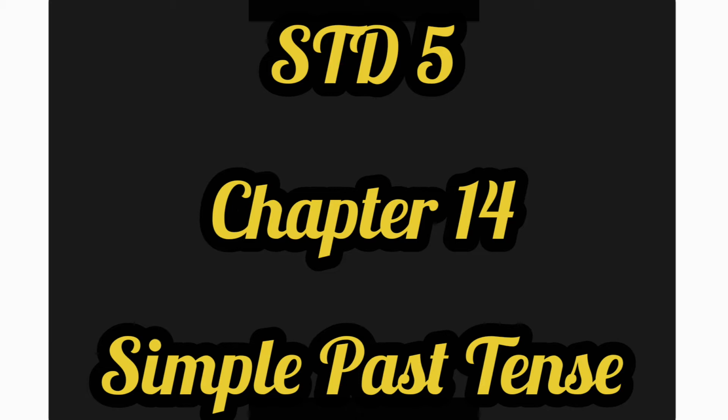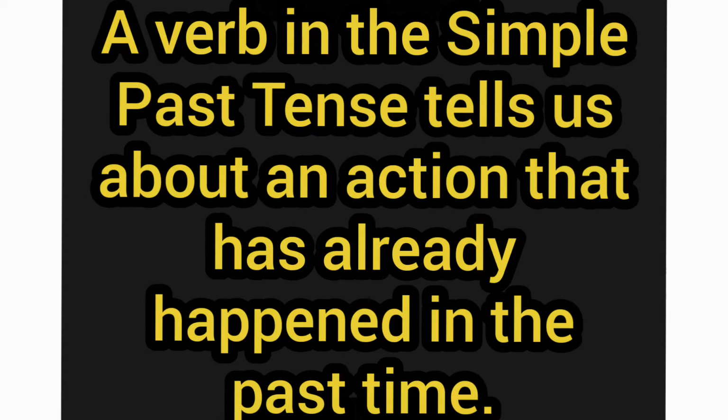In the previous class, we had learned three types of simple present tense. They are simple present, present continuous, and present perfect tense. Today, in continuity, we shall learn about simple past. Let us see what is simple past. A verb in the simple past tense tells us about an action that has already happened in the past time. In simple present, you learned the action was taking place currently, whereas in simple past, the action has already taken place in the past.